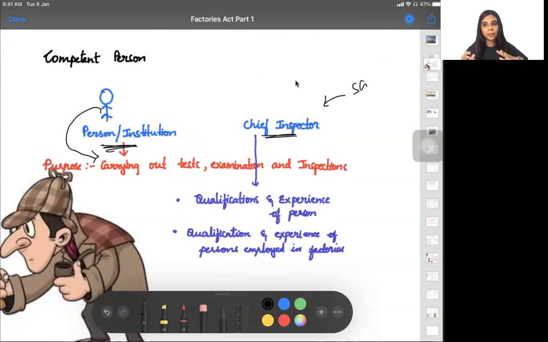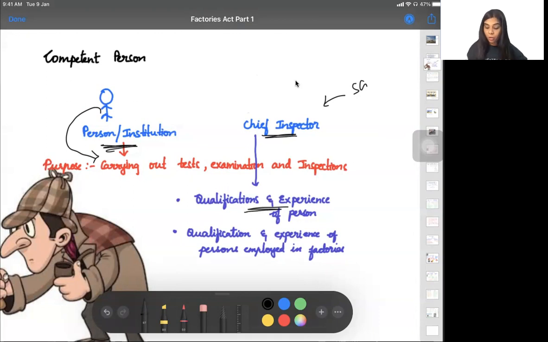One chief inspector cannot go to all the factories and examine all of them himself, right? So he will send these competent persons as his agents, and these people go to the factory, carry out tests, examine the factories, and inspect. Before the chief inspector appoints this person, he will check whether the person is properly qualified and experienced.